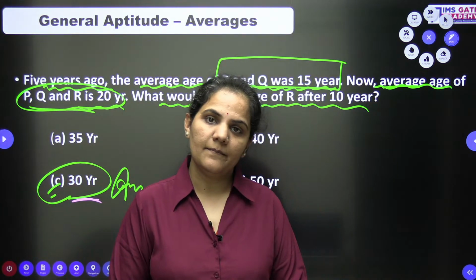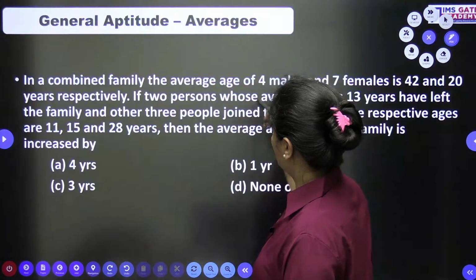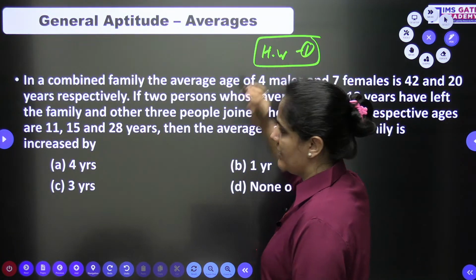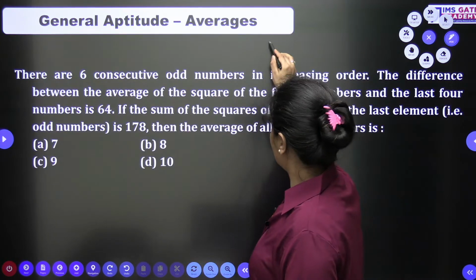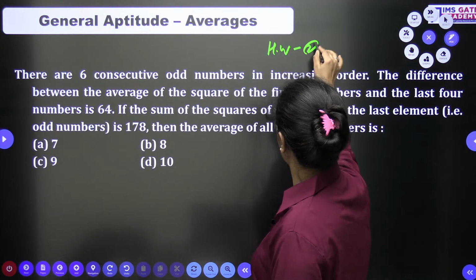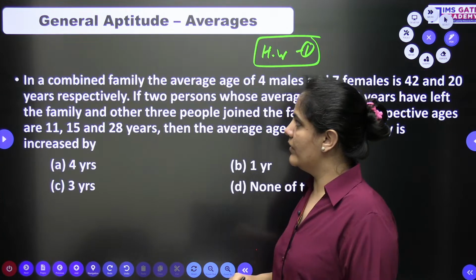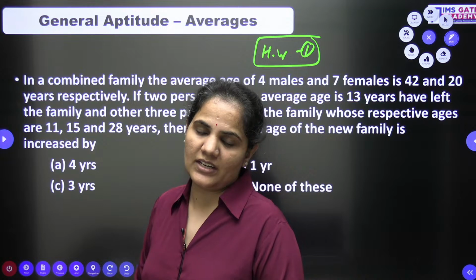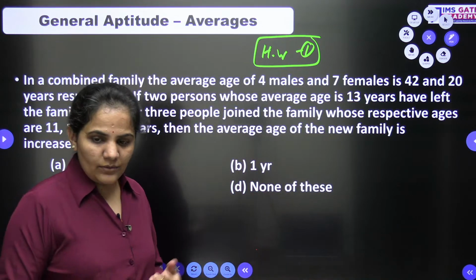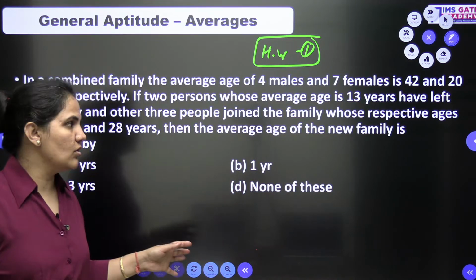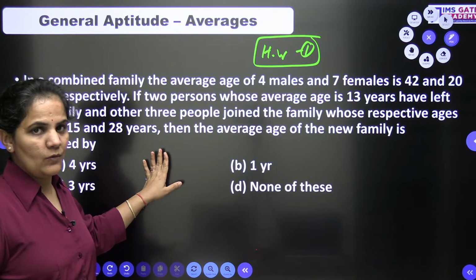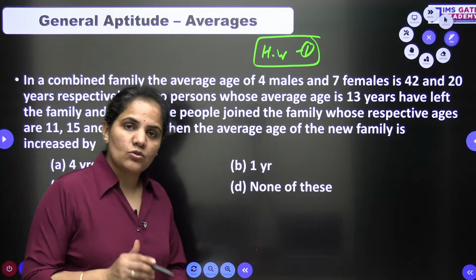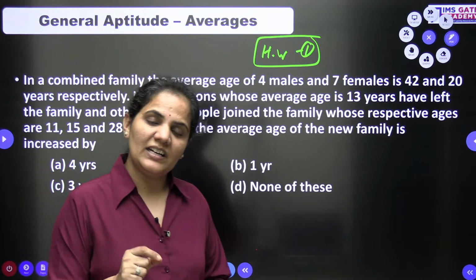Isn't it? So I am giving you here, bachcho, two questions. So this question you will try. The first question is actually a very good question, and this question also. These are two questions you will try as homework. I will share the PDF in the IMS GATE Academy Telegram group so that you can get it. You can even take a screenshot also. This is your first homework question. This is your second homework question. You guys will try. Tomorrow we are having the session at 9:30 again.